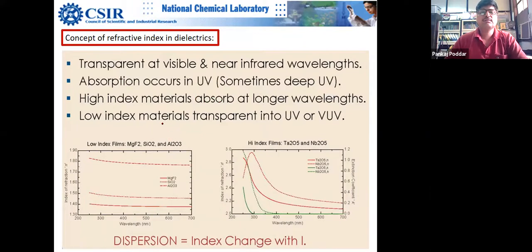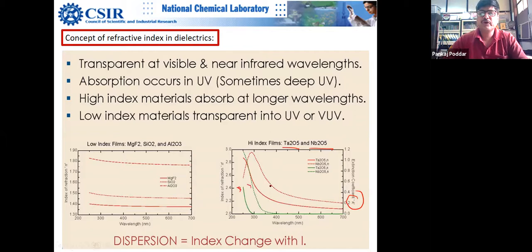So, the dielectrics concept. You can see some of the dielectric materials, and here you will immediately notice that this is K for tantalum oxide and niobium oxide, the green solid curve and green dotted curve.